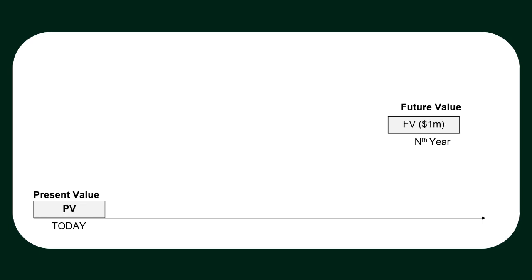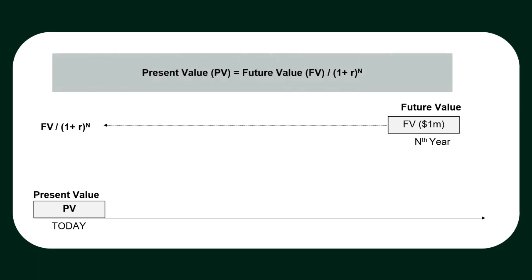Now let me reverse my question. How much should you invest to grow your investment to $1 million in 25 years? In this case, you should simply discount future value by 1 plus R raised to the power n. This is the same formula. The only difference is that we are calculating present value rather than future value. Note, in case of both present value and future value calculation, R is return per annum and the frequency of compounding is annual.